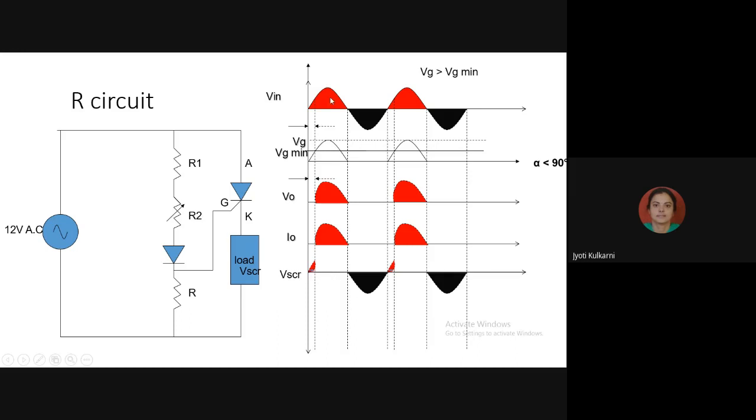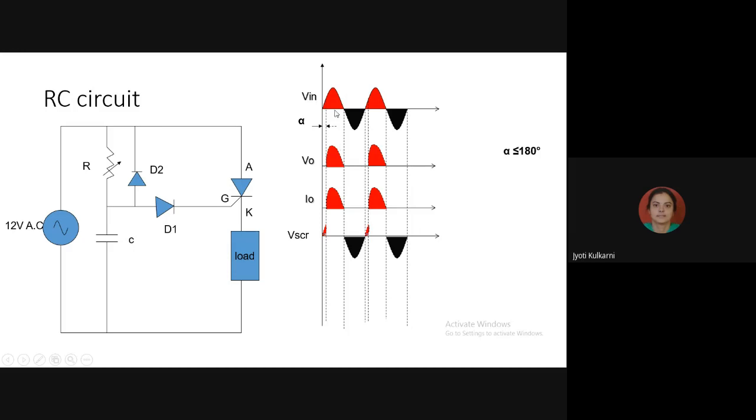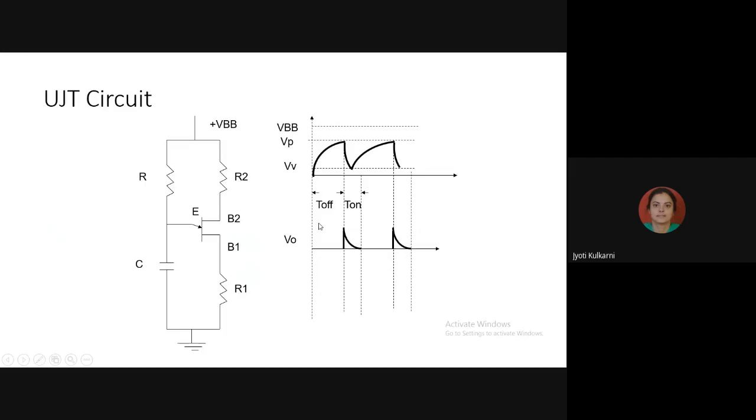That is the peak of the positive half cycle, not beyond the peak value of the positive half cycle. Whereas in the RC circuit, we are going to vary the value of alpha from 0 degree to 180 degree. That is, in the full positive half cycle we can vary. Okay. And next is the UJT circuit.